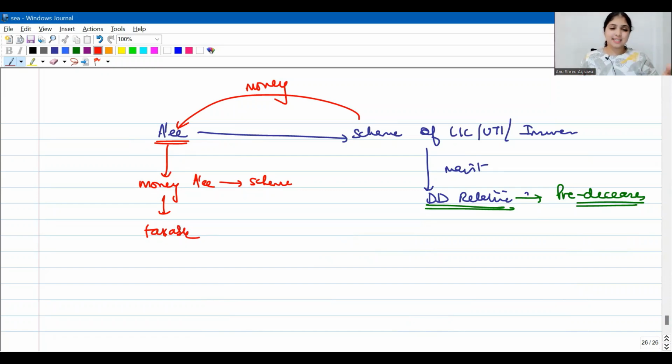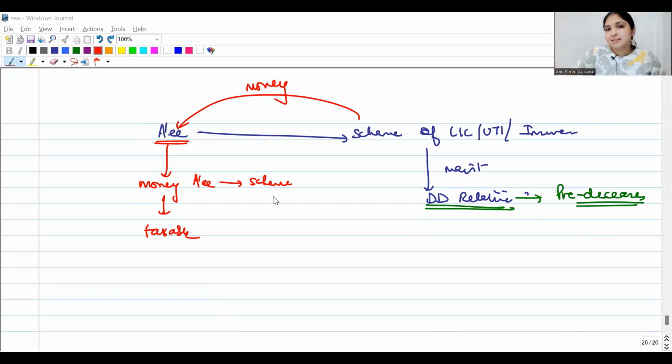Here, one last point under 80DD. My assessee, all these years, he was contributing money towards a scheme, thinking after my death, what will happen to my dependent disabled relative? So all the money which he was putting into the scheme all these years is accumulated in the scheme. But even before his death, during his lifetime itself, his dependent relative died. We saved the money for the dependent disabled relative, he died. So all the money which is there in the scheme will come back to the assessee now. His money will come back to the assessee. Now this money will invite taxation for the assessee. Whatever amount the assessee had deposited into the scheme all these years will now be taxed for the assessee. Okay, this was the existing provision.